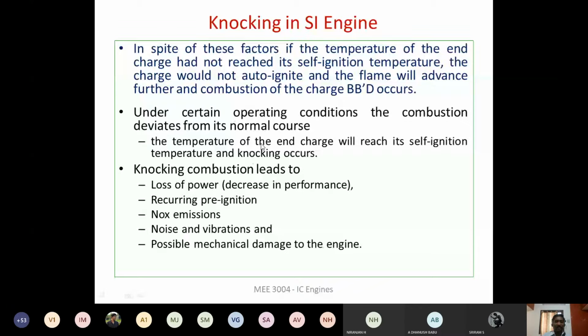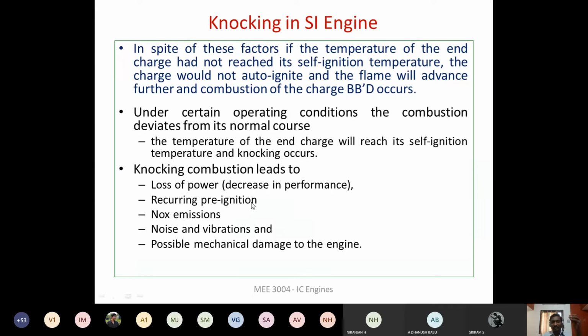And also other problems are like, when this knocking occurs, the different parts of the engine cylinder will be at different temperatures. So you will not have a uniform temperature throughout the engine cylinder. You will have some hot spots within the engine cylinder, mostly your exhaust valve and the spark plug, where we will have a higher temperature compared to all other places inside the engine cylinder.